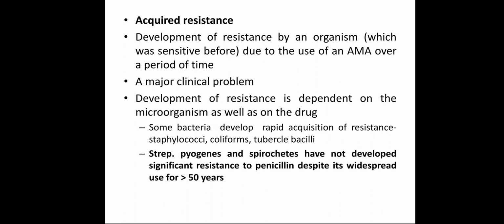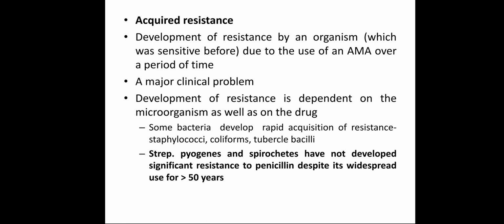On the other hand, there are some bacteria which have not developed much resistance, like Streptococcus pyogenes and spirochetes. One spirochete, Treponema pallidum, causes the infection syphilis.